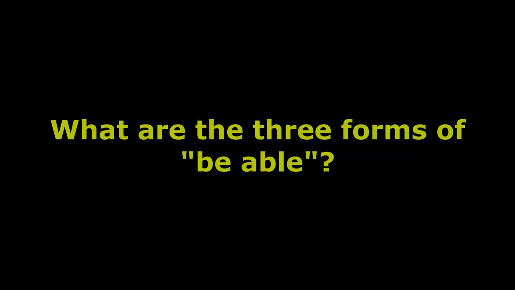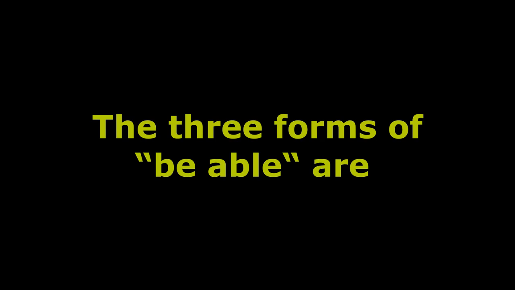To be able. Am able. Was able. Been able. What's the past of can? The past of can is could. What's the future of can? Can has no future. Therefore, we use the verb to be able and say, I will be able. What's the infinitive of can? Can has no infinitive. Therefore, we use to be able. What are the three forms of be able? The three forms of be able are am able, was able, been able.